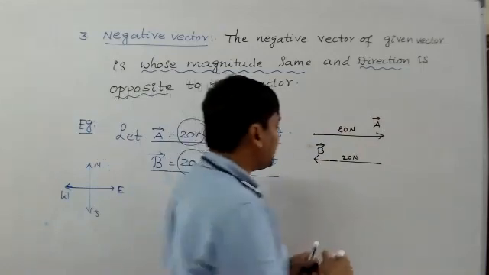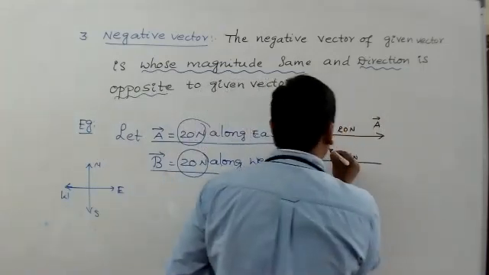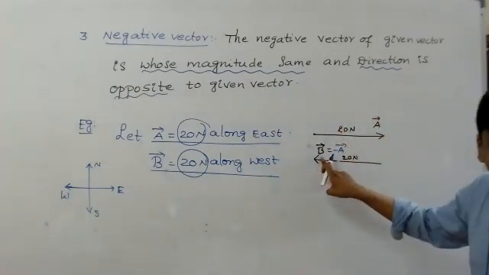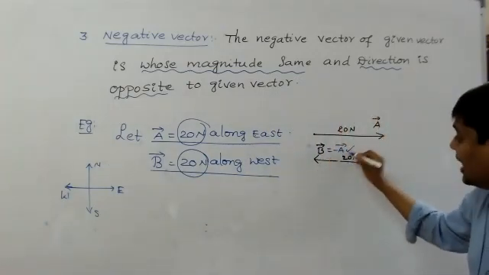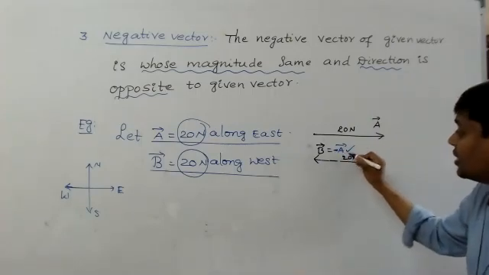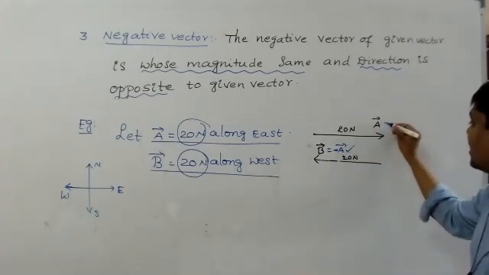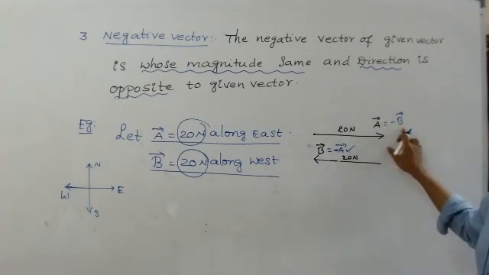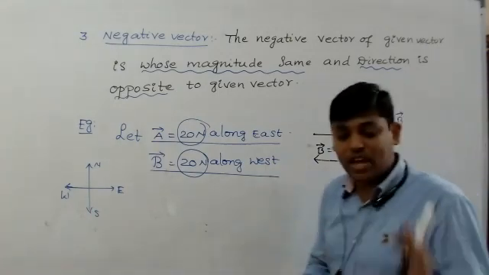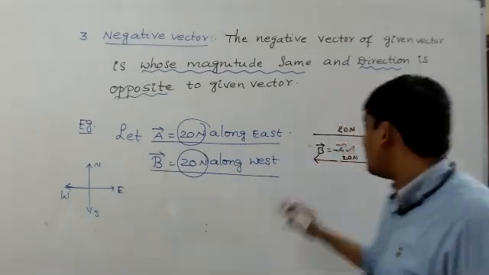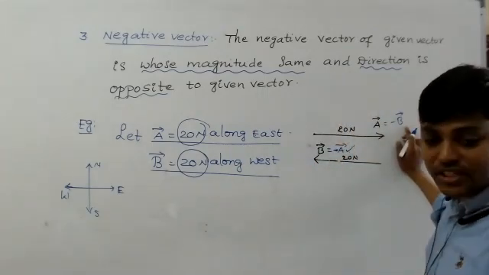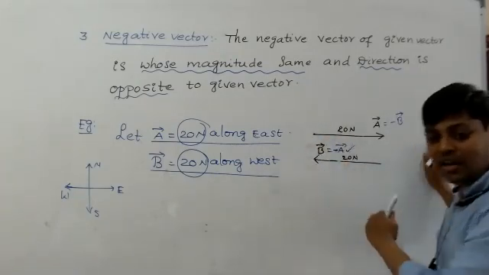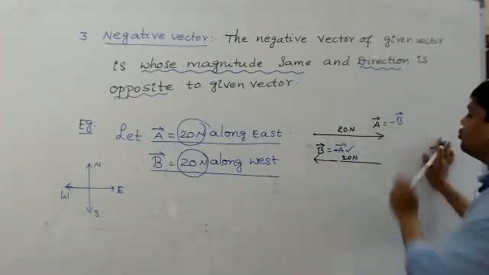Then this B bar is known as the negative vector of A bar. Similarly, A bar is also known as the negative vector of B bar. Why? Because both magnitudes are the same, so A bar equals B bar in magnitude, but A bar's direction and B bar's direction are opposite. That's why you write what? B bar equals minus A bar. Otherwise, A bar equals minus B bar.